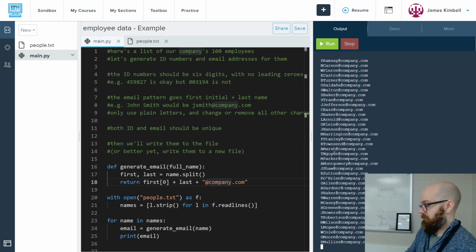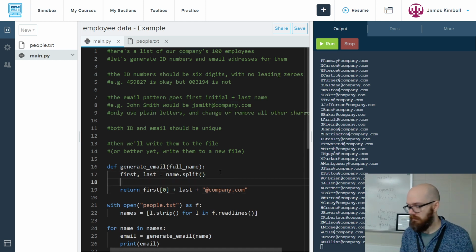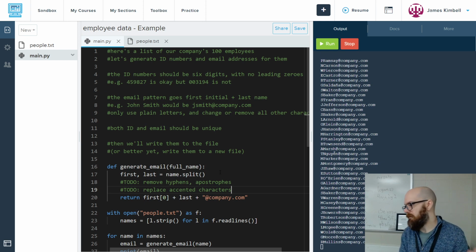So we gotta, let's add some to-do comments. Let's say to-do, remove hyphen, apostrophes, to-do, replace accented characters. And I'm doing those separately because if it's a hyphen or an apostrophe, if somebody's name is like O'Brien, we can just cut that character out. We don't mind. But if it's an accented character, we don't want to cut it out.